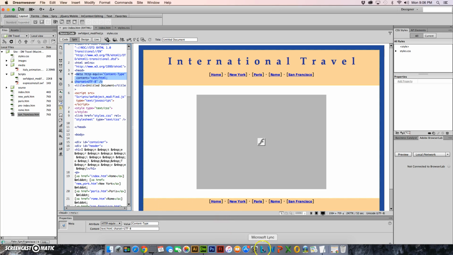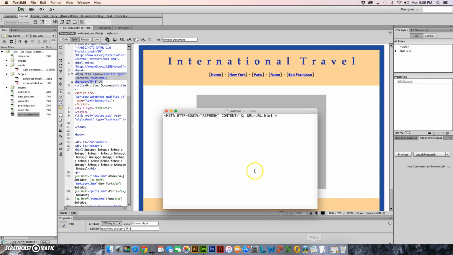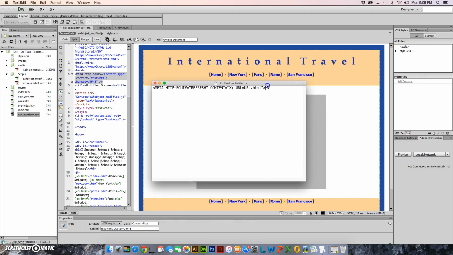If you go to Poland Pickup, you're going to see a file called meta. If you open it up, this is what the tag looks like. It's a meta tag that goes in the head, and it's basically saying that we're going to refresh this page after X number of seconds to whatever page we specify.